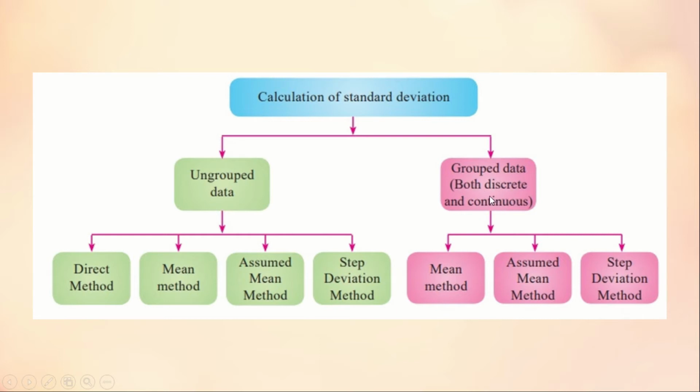In order to calculate grouped data, there are three methods: direct method or mean method, assumed mean method, and step deviation method. Because of the corona pandemic, they have deleted so many topics. This year, the assumed mean method and step deviation method have been deleted. So for this year, the calculation of the mean of grouped data is done by only the direct method. We have to concentrate on this one method itself.